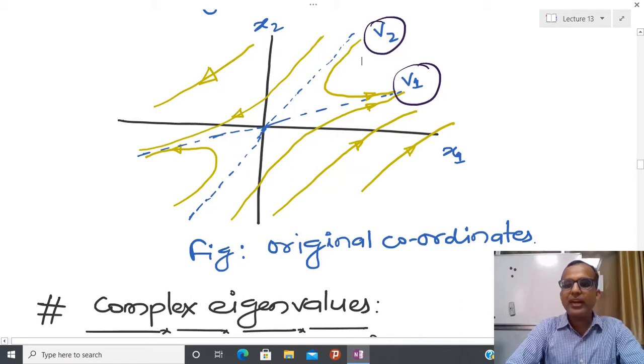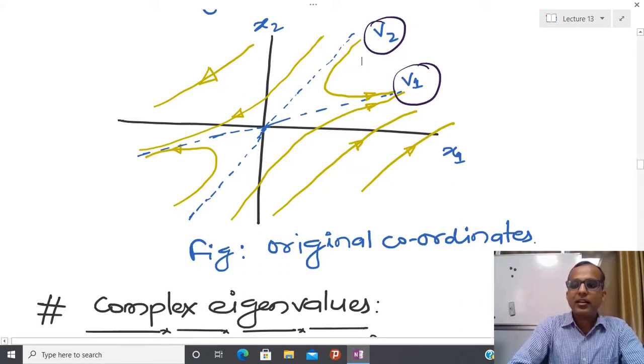Now, what we have observed till now is three different kinds of behavior. If both eigenvalues are real, distinct and negative, then I have a stable node. If both are positive, then an unstable node. If one is positive and one is negative, then I have both converging and diverging behavior, and the equilibrium point in that case is called a saddle point.